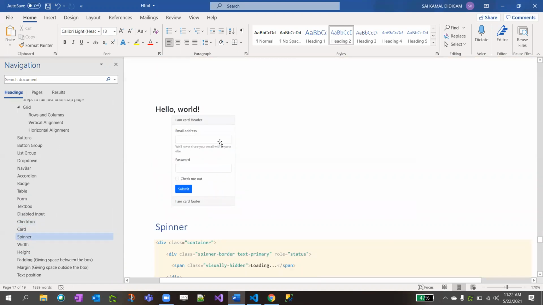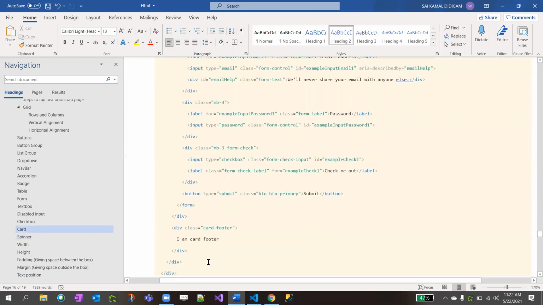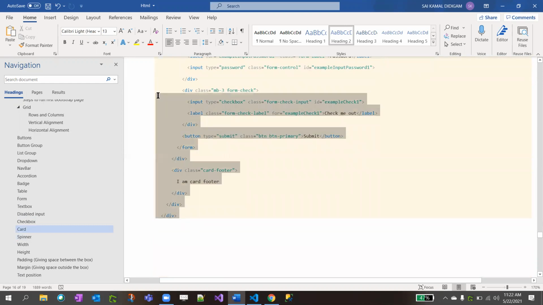Card means just think like a credit card or debit card example. It's not in real time like debit card size. Just think like a card, some big card, right? In the card, you have header, body, and footer. So in header, I'm declaring card header. In the card body, I'm declaring some inputs, ID, password, submit button. And in the footer, I'm just declaring my footer. That's it, right? So I'll copy this one.